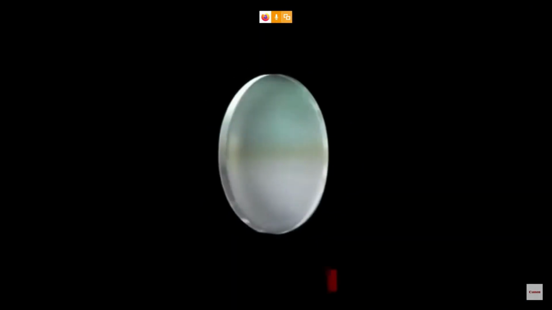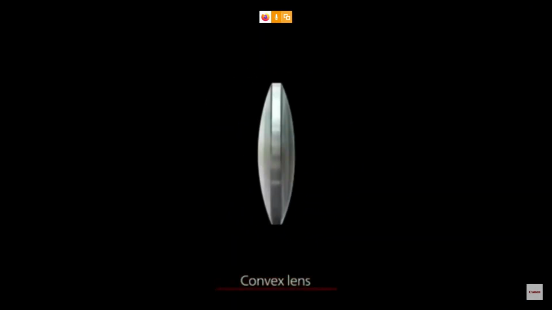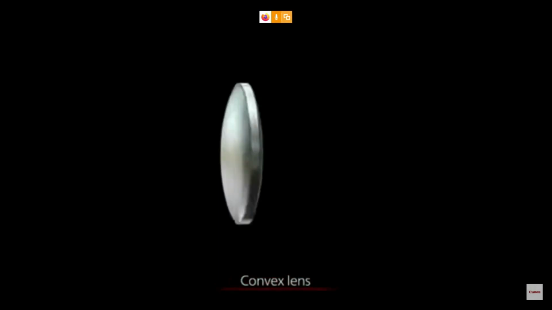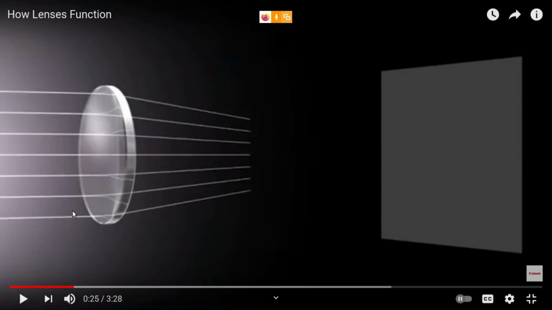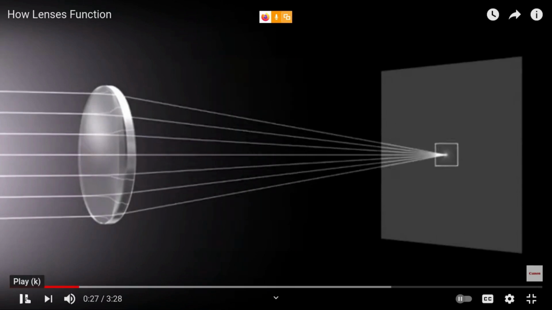Now you will see this. If you tilt this one, see here, it is a convex lens. The same lens is used in your camera. These are the parallel beam of rays. When they pass through this lens, this is how they converge, and these converging rays are captured on the screen. See here, that's why it is a real image. So it is captured here. What is this point?